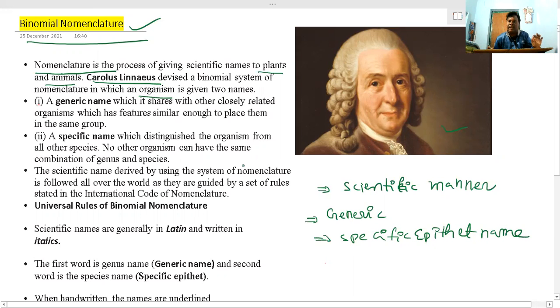So once again, listen here. Already you know that nomenclature means naming of the organism, be it plants or animals. This must be in a scientific manner. Binomial nomenclature was proposed by Carolus Linnaeus, and according to him, an organism is named with two components: one is the generic name, and the second one is the specific epithet name.